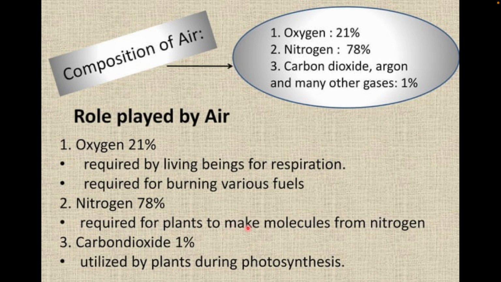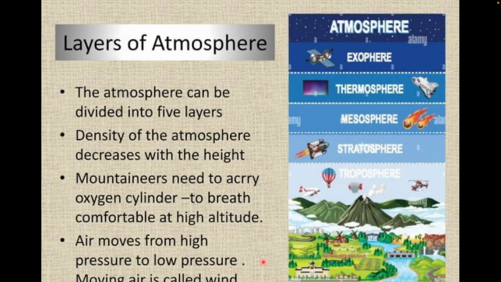And even the chlorophyll, the green portion in the plants, also has nitrogen components in it. Next, carbon dioxide is utilized by the plants during the process of photosynthesis. Photosynthesis is the process through which plants make their own food.